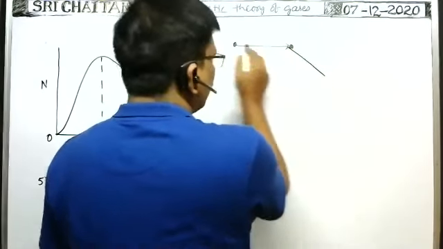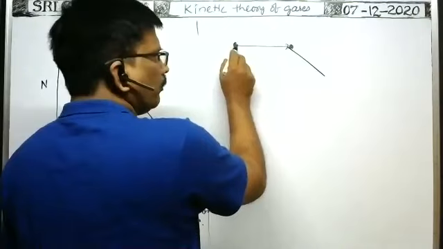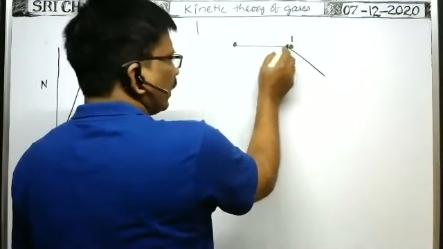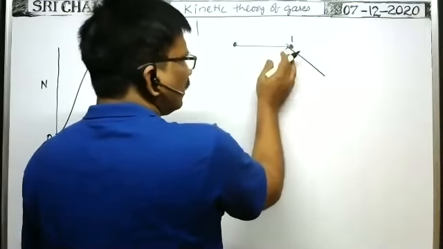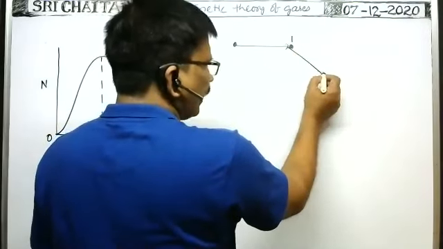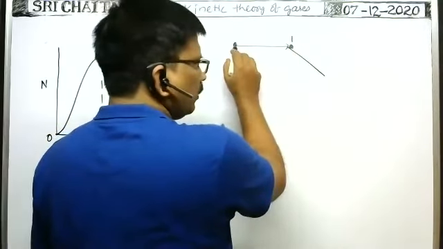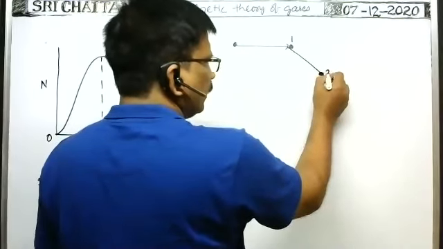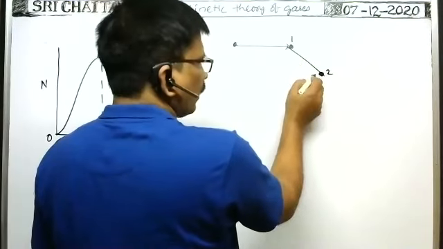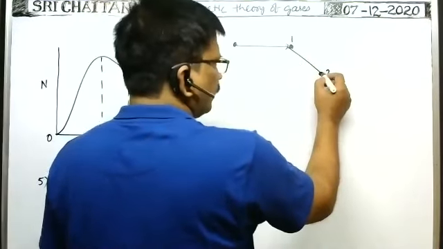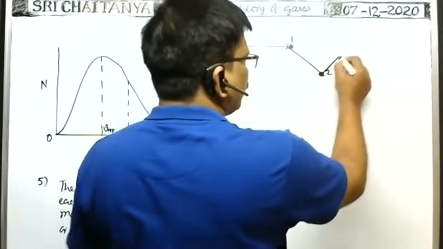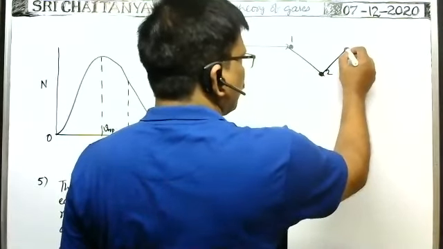Suppose it travels in this, the same atom or molecule, before it makes first collision, it travels a certain distance. Then it deflects in another direction. Before it makes collision with the second atom or molecule in its path, it will travel this much distance. Again, if collision takes place here, after collision with the second particle, they travel in this direction, and it makes third collision like this.